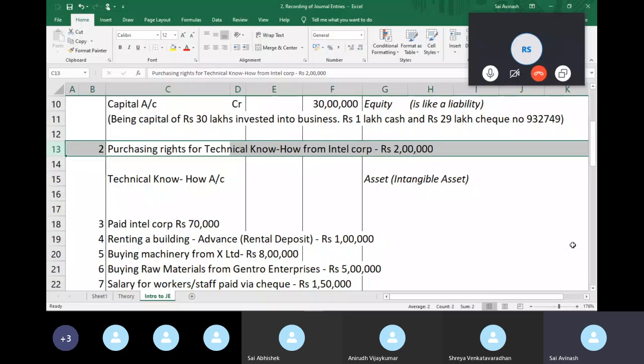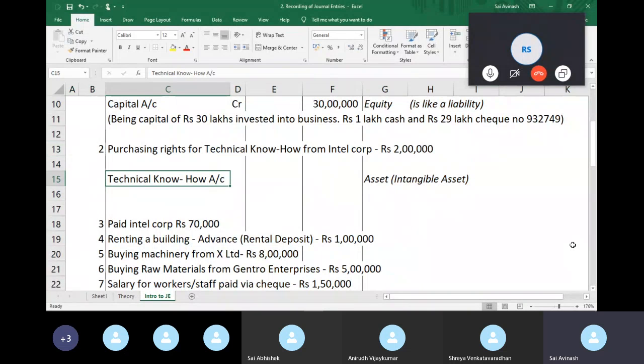So as of now, all I know is I purchased it from them, which means I owe Intel Corp 2 lakhs. If this text had told me paid via cash or check, some information about whether I paid them, I might take it into consideration. But it only told me I purchased the right. So technical know-how account and Intel Corp account, right?